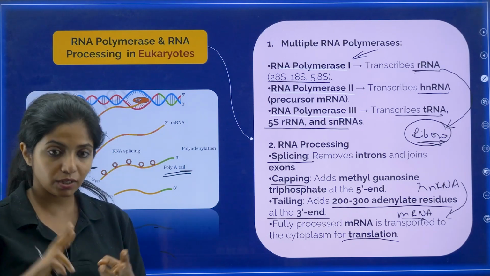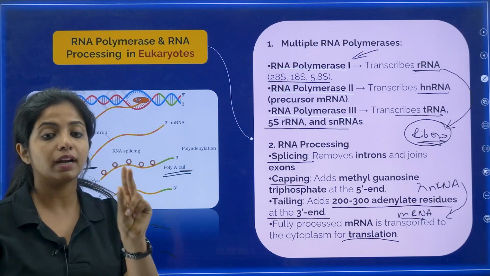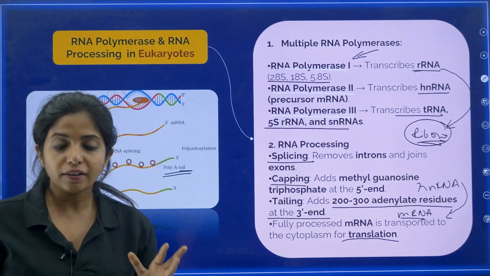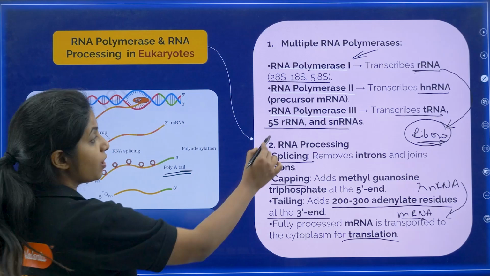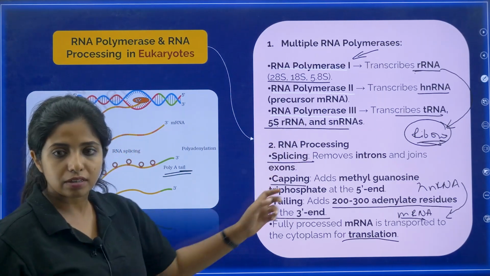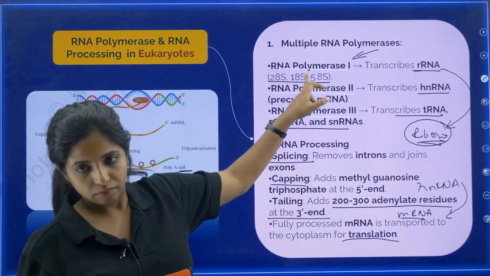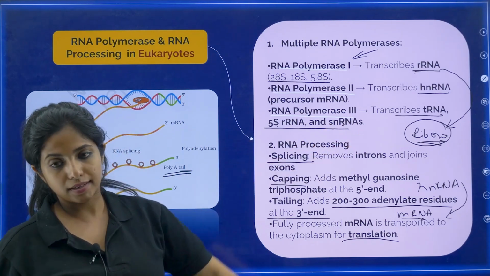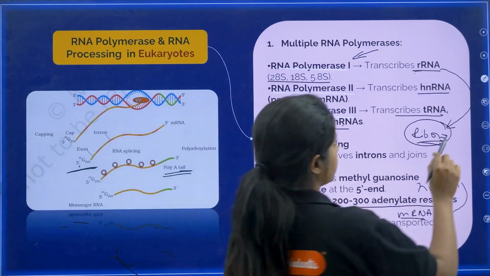So, RNA polymerases, the 3 of them you remember. The second one is the one that makes hnRNA. The third one is the one that makes tRNA, and also 5S rRNA, and rRNA: 28S, 18S and 5.8S, and also small nuclear RNAs. Remember, I'm telling you again and again.